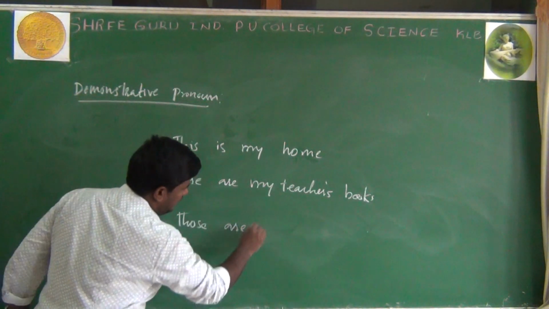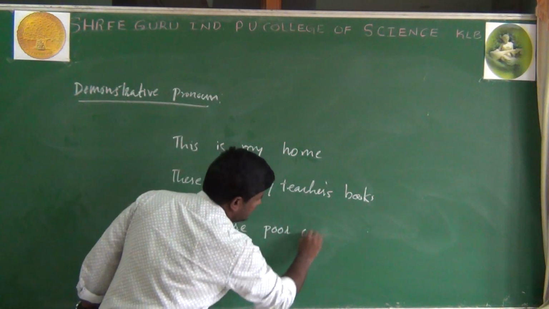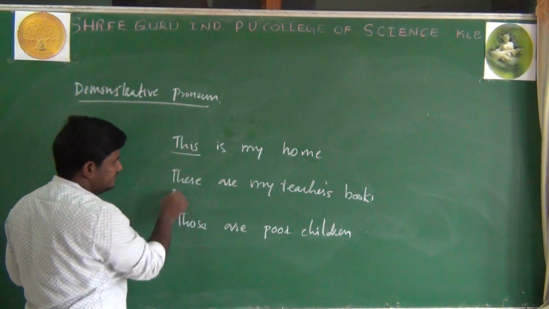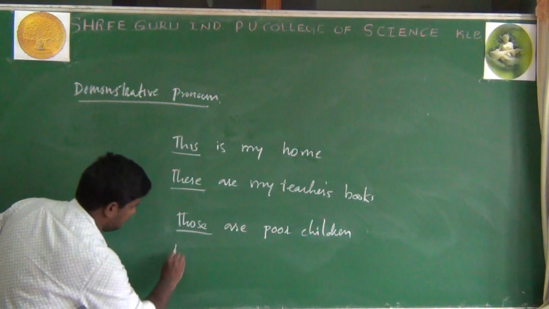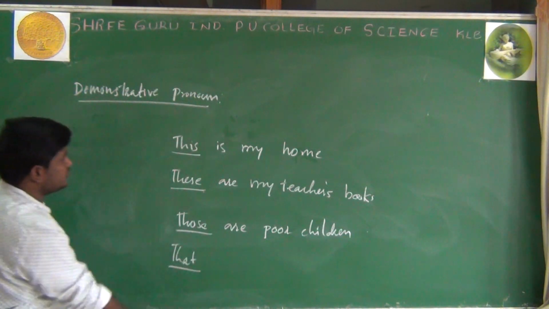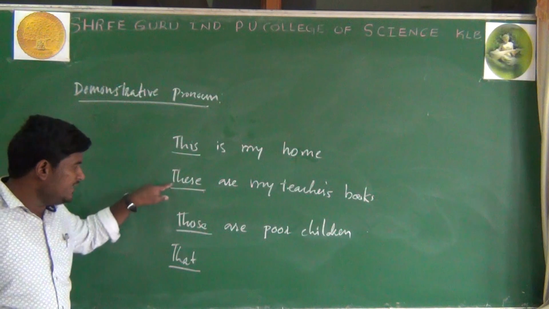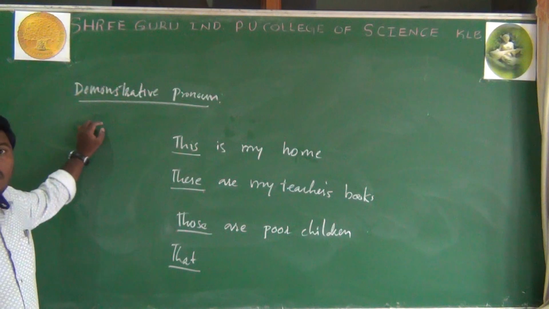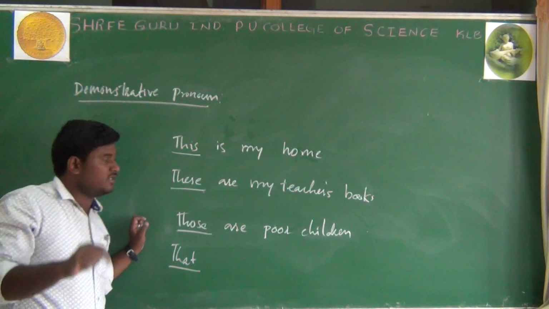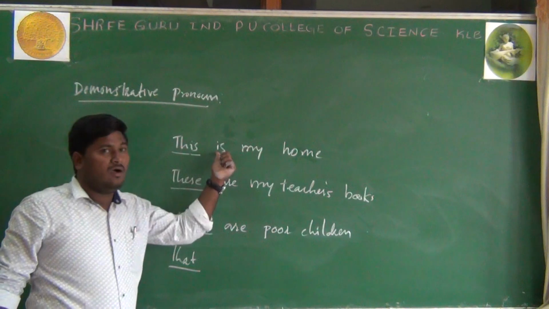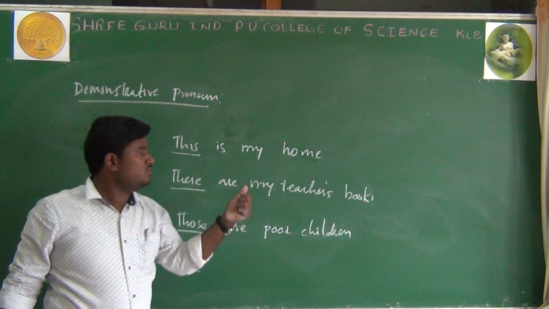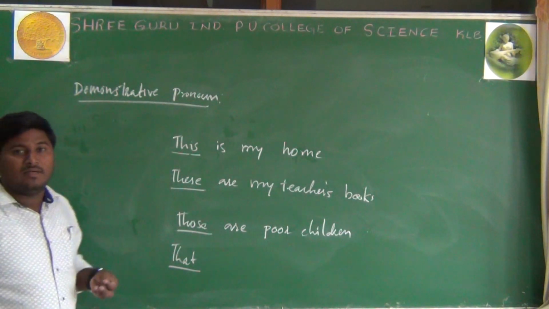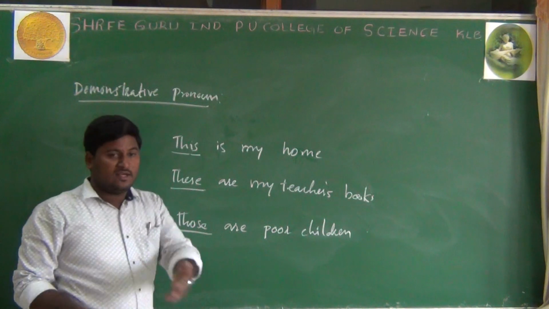Those are poor children. See, look at this, these, those and that. So these are called demonstrative pronouns. This and that, these and those are called demonstrative pronouns, which are used to point out a particular person or place. This is my house. We are particularly talking about that house which is mine. Again, these are my teacher's books, which are there in front of us.